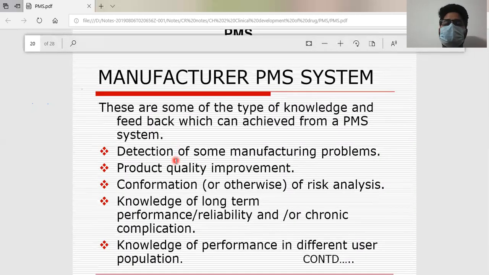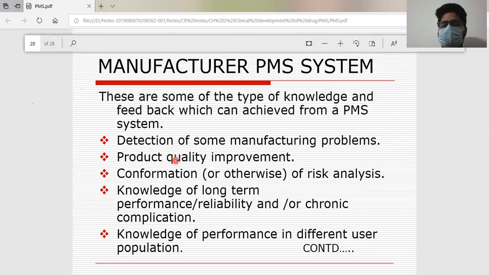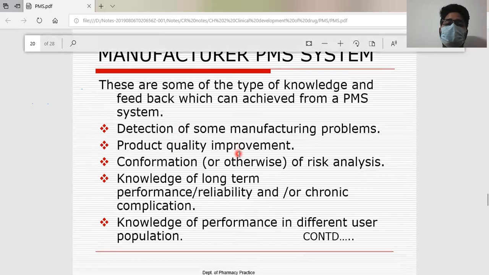Next, manufacturers' PMS systems. There are some types of knowledge and feedback which may be achieved from PMS systems. What you generally achieve from a PMS system is detection of some manufacturing problems.